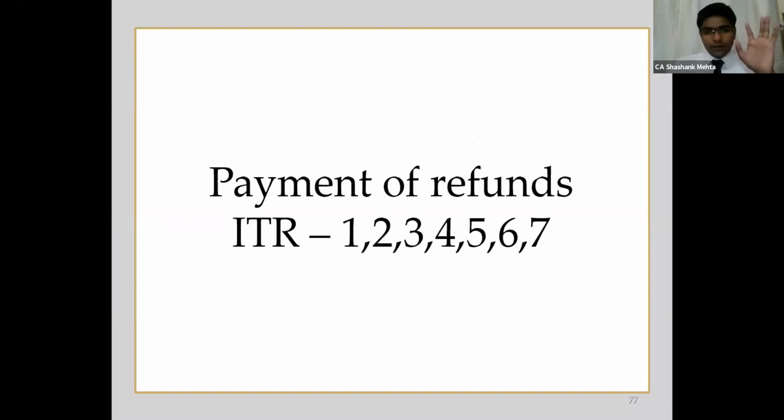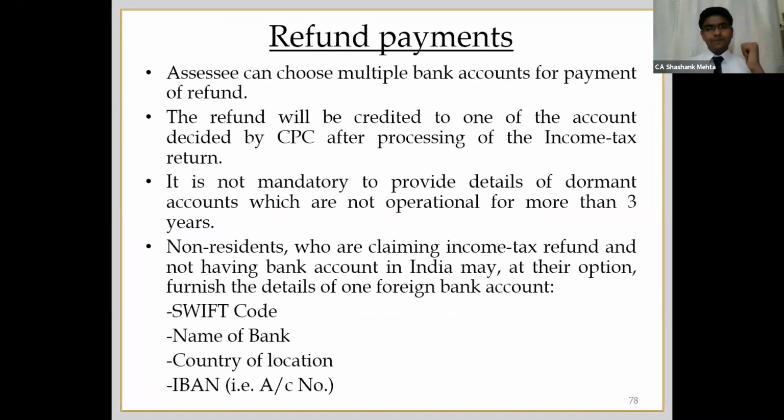Also, a general point with respect to all the ITRs, payment of refunds. Earlier, up to last year, you could choose only one account for crediting of the refund. Now you can choose multiple accounts, and the CPC will determine in which account the credit must be given. One important point in the instruction note is that as such you are required to report all the bank accounts in the general schedule. However, if your account is non-operational for more than 3 years, then that account is not required to be mentioned in that clause.